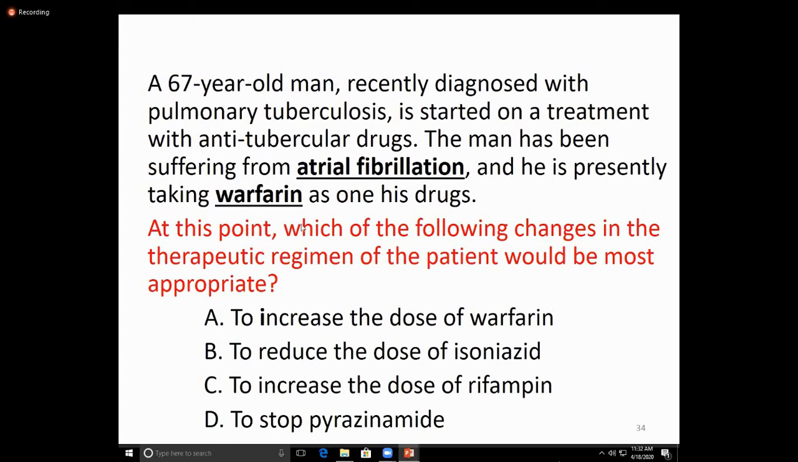Another important point: you should know that every drug has some drug interactions, especially warfarin. So enzyme inducers increase the metabolism of warfarin. So in this case, what do we give? We increase the dose of warfarin. You should know whether isoniazid is an enzyme inducer or inhibitor.